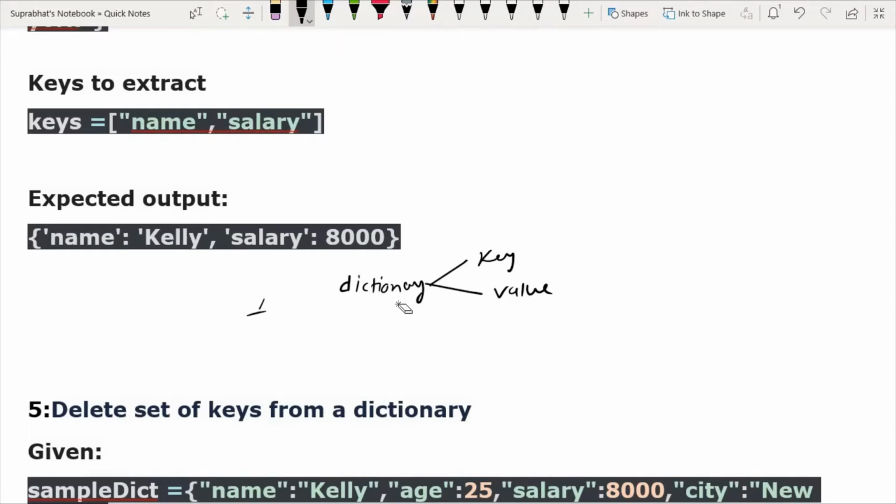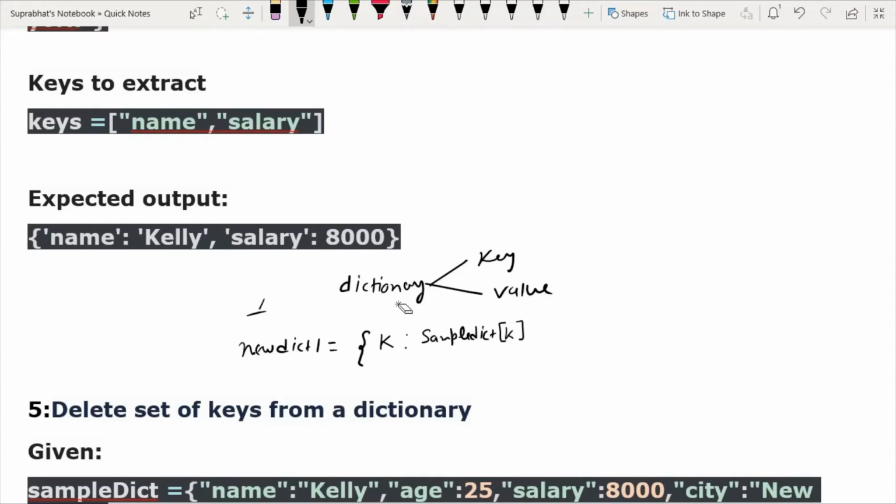Now we have created the code like that. New dict equals, then these curly braces show the dictionary, and here I have written k. This k represents the key, colon, and the value is defined by the dictionary name that we were given in the question, that is sample dict, and in this sample dict the value is defined by this key, that is k.